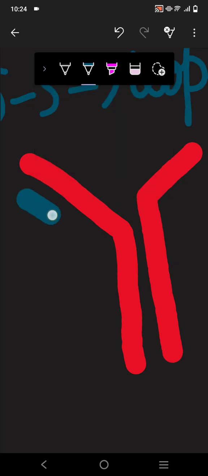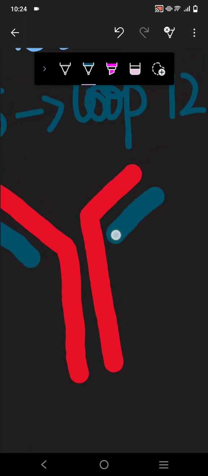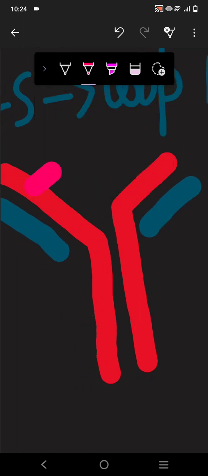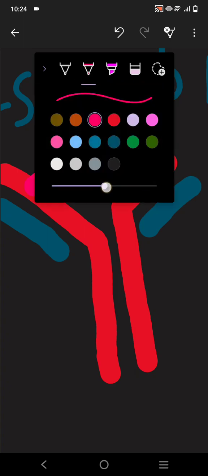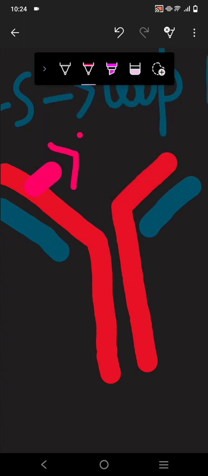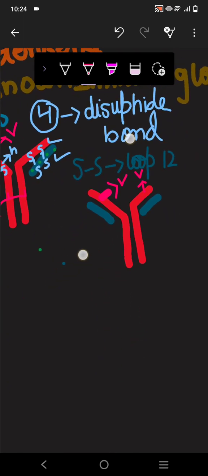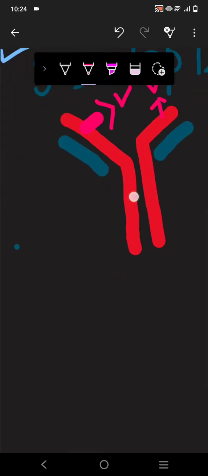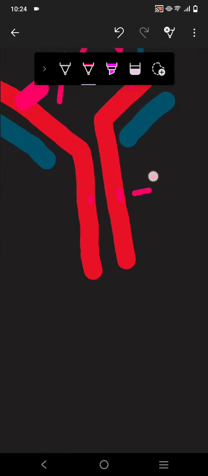This is the light chain. As we know, this is the variable part, this is also the variable part, and this is the constant part. As I told you, this part and this part are the constant part.